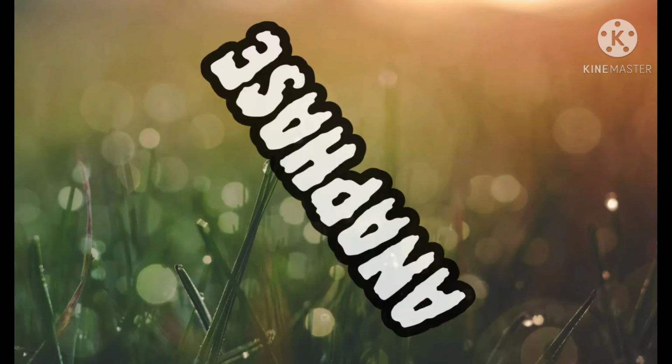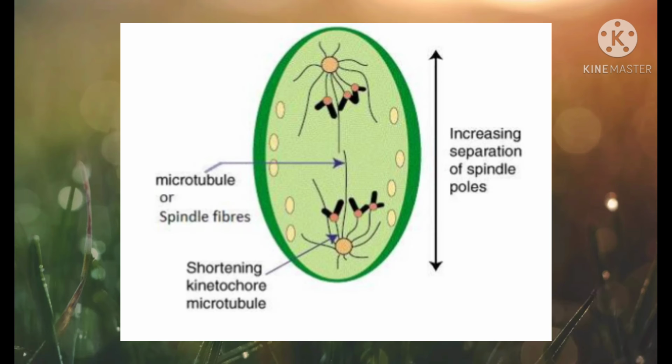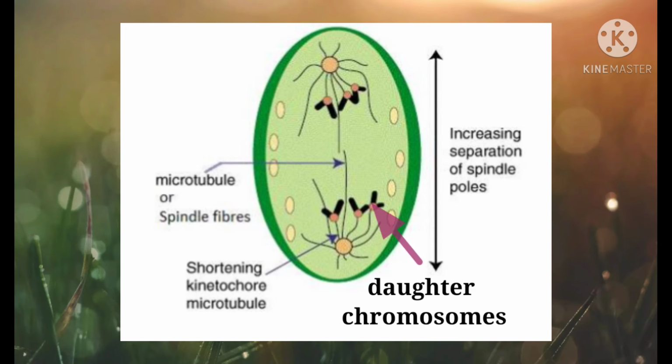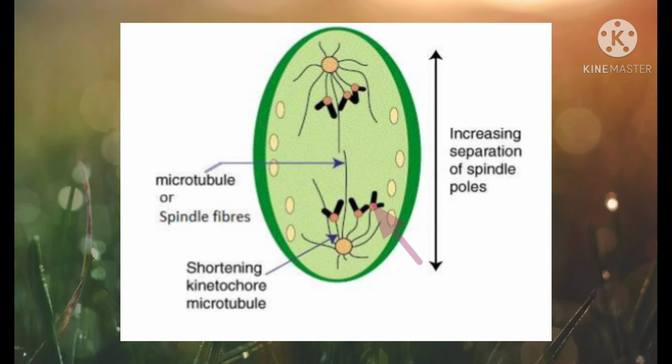Then third, anaphase. In anaphase, the centromere splits and thereby the sister chromatids of each chromosome separate. They are pulled apart in opposite directions with the help of spindle fibers. That means the spindle fibers pull the sister chromatids towards the poles. Separated sister chromatids are called daughter chromosomes. Chromosomes being pulled appear like a bunch of bananas. In this way, each set of chromosomes reaches the two opposite poles of the cell.